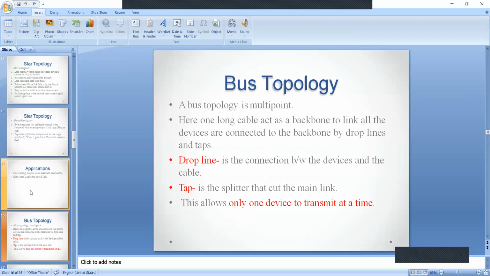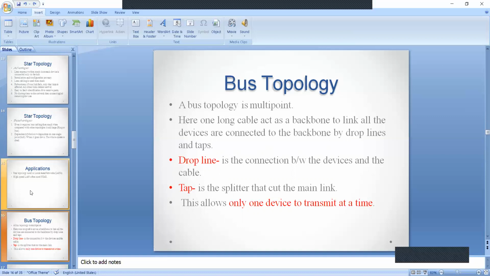Now coming to the third topology, that is bus topology. As I said, mesh topology and star topology are point-to-point connections. In mesh topology, the point-to-point connection is between device and device, that is nothing but node to node. Coming to the star topology, the point-to-point connection is not between device to device. The point-to-point connection is between node and hub.